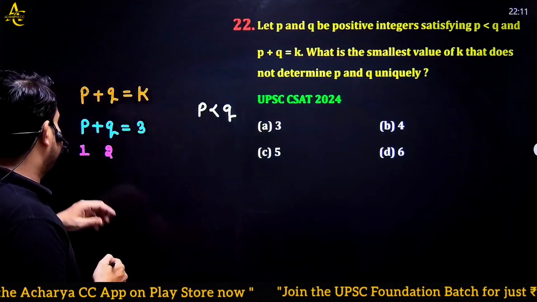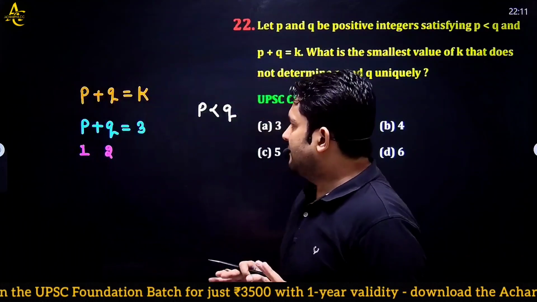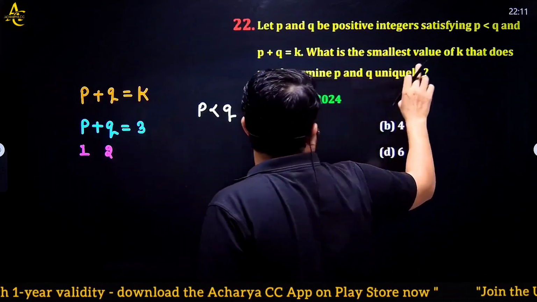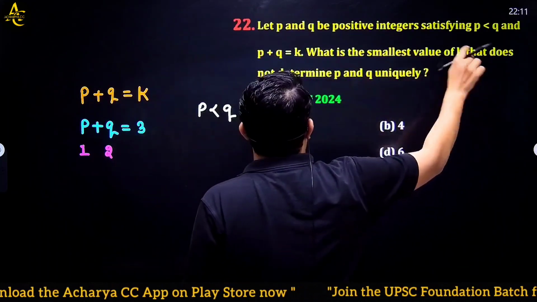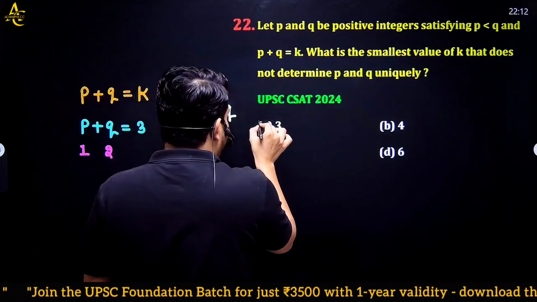In this question, if I take 3 as my answer, I can tell you clearly that P is equal to 1 and Q equal to 2. But we have to tell the smallest value of K that does not determine P and Q uniquely, so this one will not be my answer.